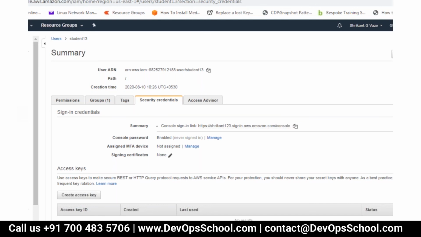While creating the protocol for HTTP, the port number should be 80 only, right? Yeah, from anywhere.